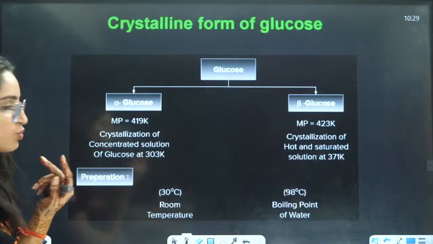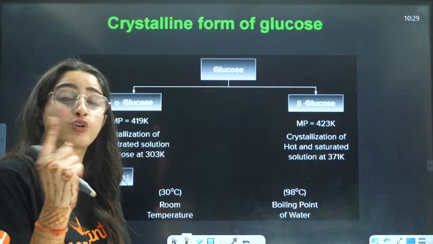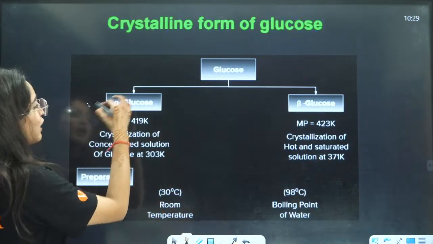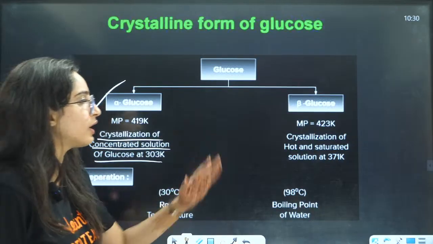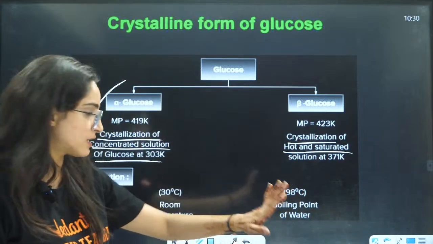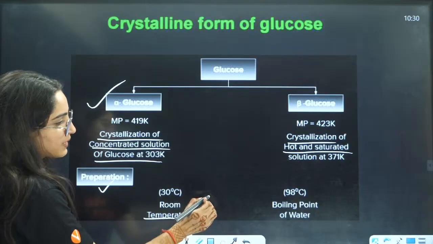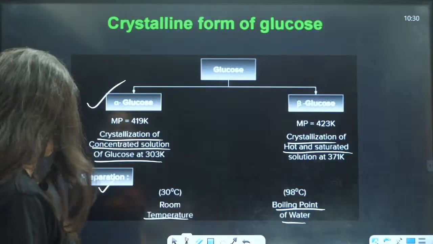because fructose is the same as glucose, just the difference is in the ketone. Fructose will have a ketone and glucose will have an aldehyde. Now alpha glucose crystallizes from concentrated solution at 303, and crystallization from hot saturated solution is at 371. Here it is saying preparation is at room temperature. Here the preparation is boiling at 98 degrees Celsius.